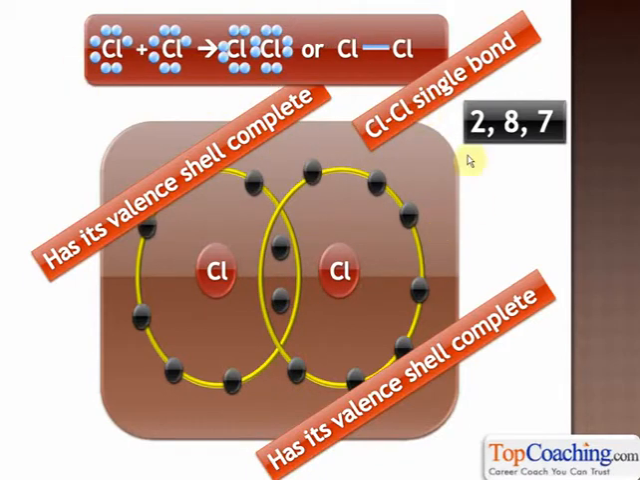Here's the equation for the formation of the chlorine molecule. You can see that these dots here represent the valence electrons of the chlorine atom. There are 7 valence electrons in one chlorine atom. There are 7 valence electrons in the second chlorine atom. And here's the chlorine molecule, depicted by the Cl-Cl single bond.